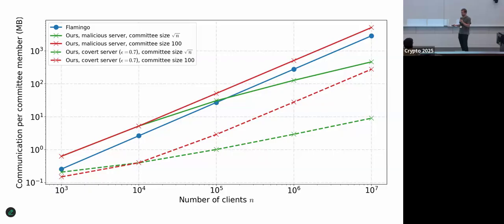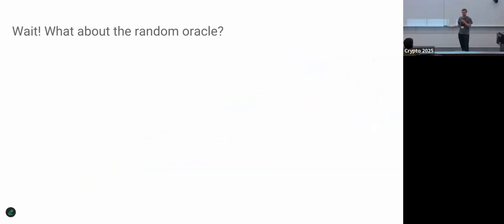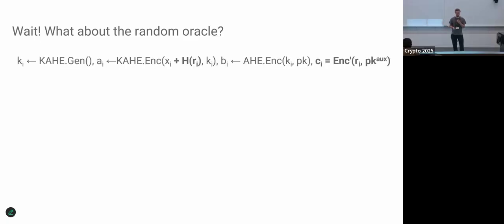So one question you might have in the end is, wait, you were talking about this random oracle in the beginning, and I don't see anything about a random oracle here, right? The reason is I left out a little bit in the full protocol because it gets a little bit more complicated. In the actual protocol, we don't encrypt the vector directly, but instead we mask it with the output of a random oracle.